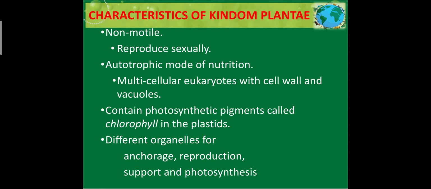They are multicellular, having cell walls and vacuoles, and contain chlorophyll, which helps them perform photosynthesis. This chlorophyll is present in the plastids, found in the leaves. Different cell organelles help them perform anchorage, reproduction, support and photosynthesis.